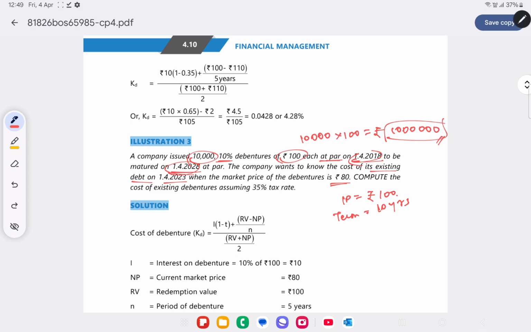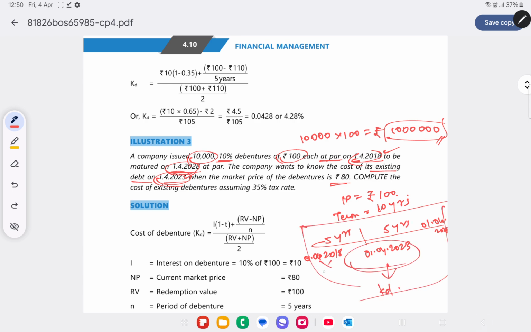They've issued at 100 on 1st April 2018. They're asking us to calculate the existing debt on 1st April 2023, which means this is after 5 years: 18, 19, 20, 21, 22, 23. They've issued on 1st April 2018, now we are standing on 1st April 2023, and this will be redeemed on 1st April 2028. So 5 years have already gone, 5 years balance. We are required to calculate the cost of debt on this date and not on 1st April 2018.